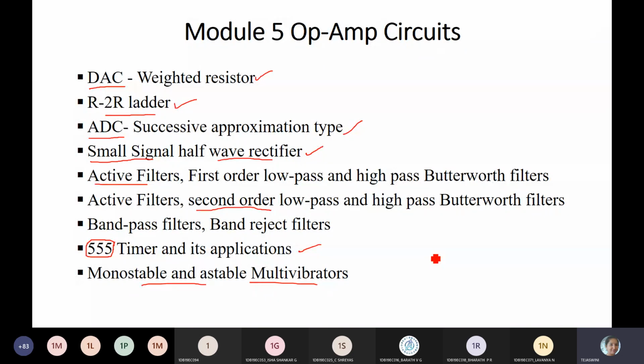So converters are mainly meant for this: everything you deal with in the environment is analog. For processing, in order to remove noise and strengthen the signal, we deal with digital. Digital processing is easy and simpler. That's why for processing we are going to have digital. Then again we want analog itself.